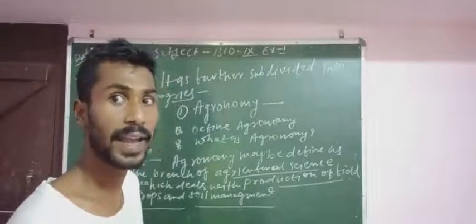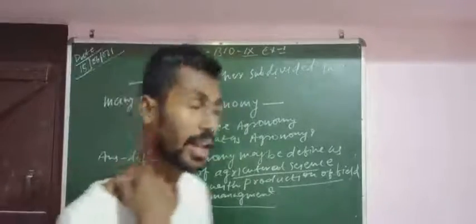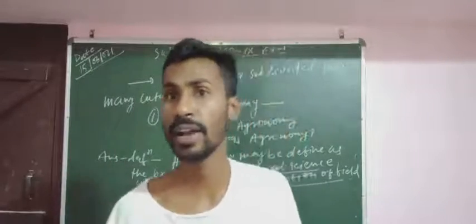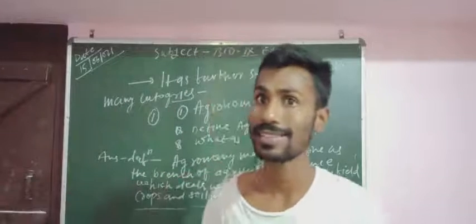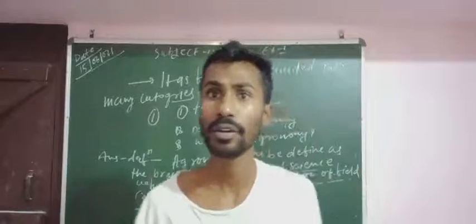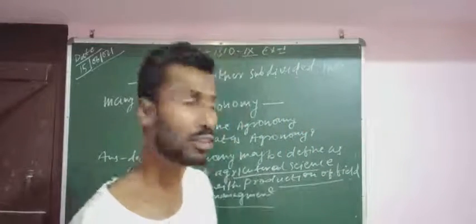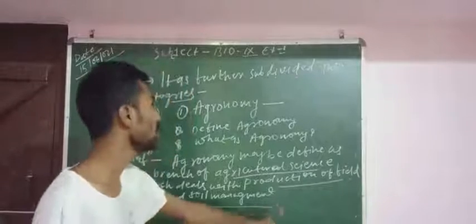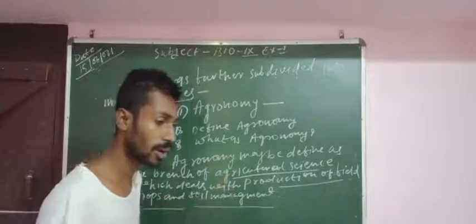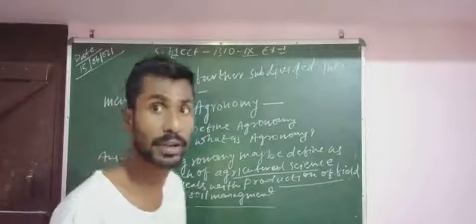Simply, we can define agronomy as the branch of agricultural science which deals with the production of field crops and soil management.